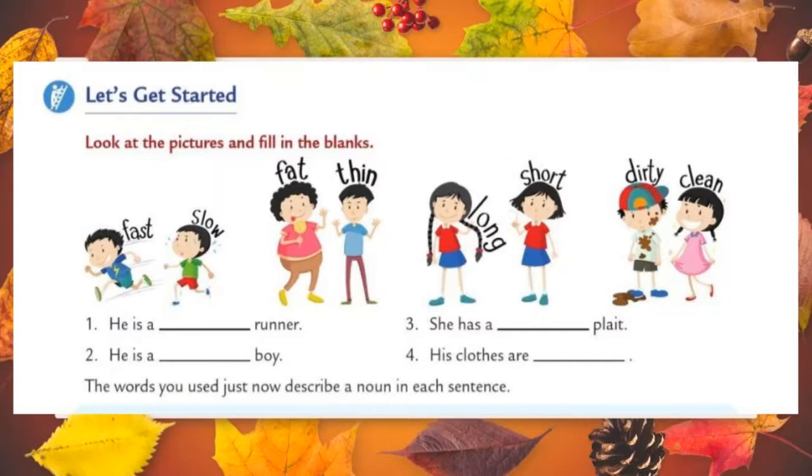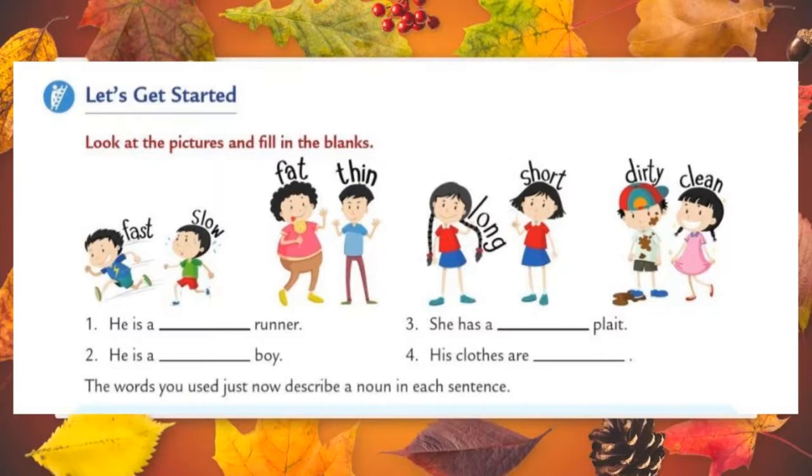Okay, for the first one they have given two pictures. One is fast and another one is slow. Both the words are adjectives. We can use any one answer in the first one. We can write he is a fast runner. It describes the runner. Otherwise, he is a slow runner. It also describes the runner as slow. We can write any one, but both the words are describing words.